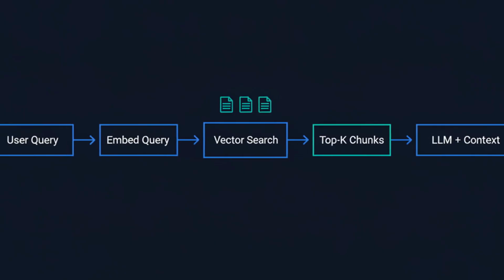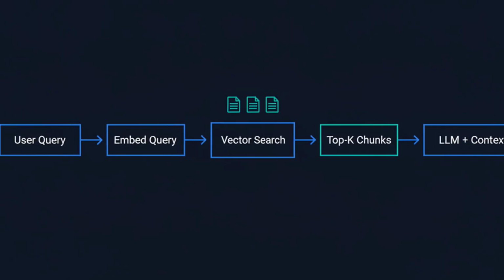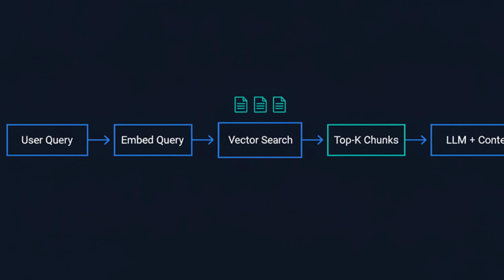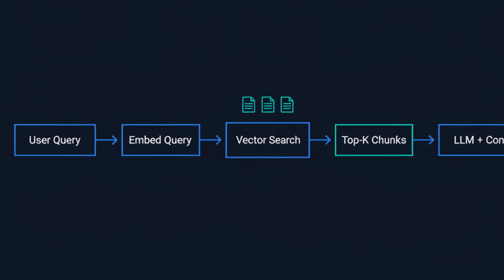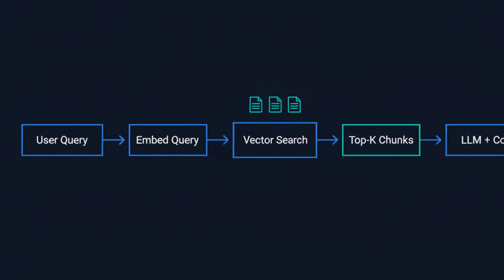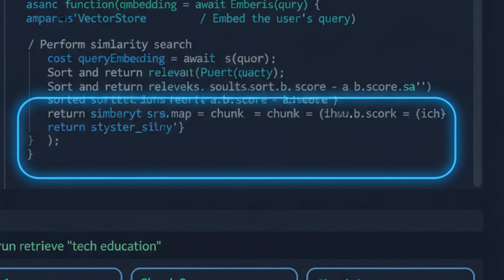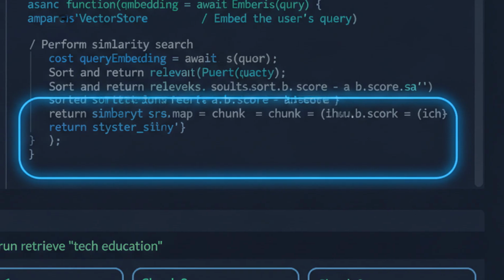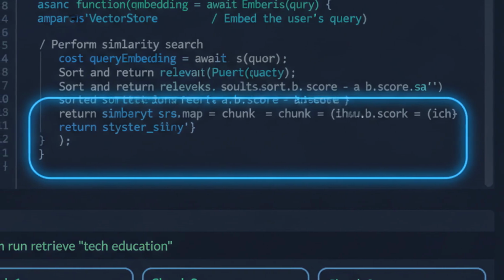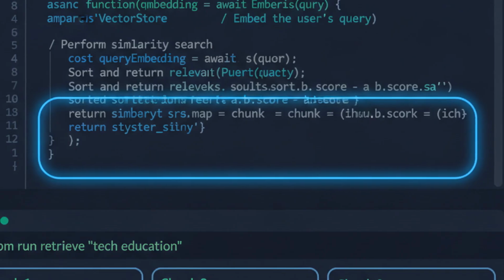Here's the data flow. A user query goes to a vector search. The top matching chunks come back, and those get injected into the prompt as context. Let's build the retrieval half in TypeScript. We embed the user's question, query a vector store for the closest document chunks, and return them. Notice we keep the source metadata with every chunk. We'll need it for citations later.